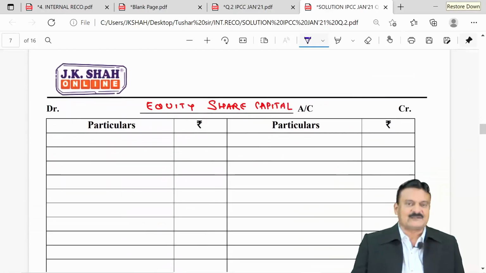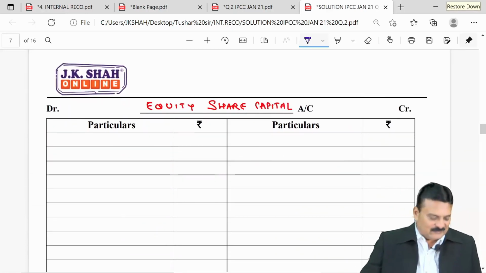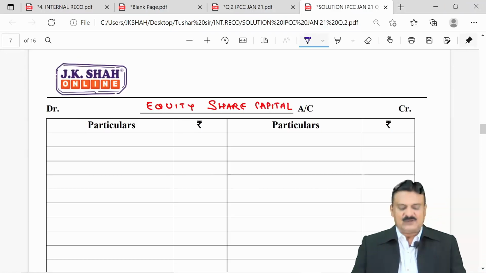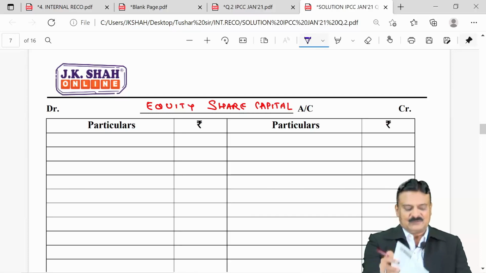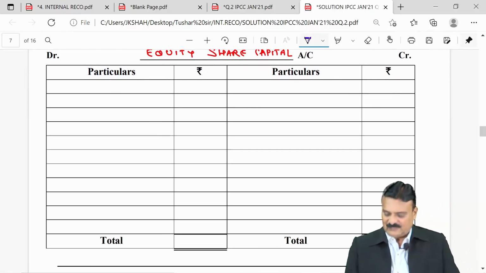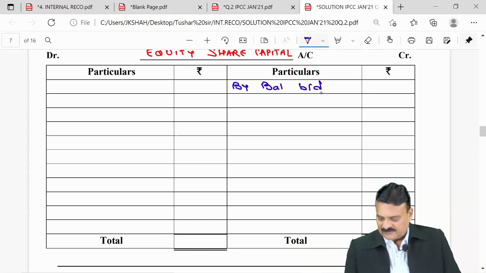Equity share capital: look into your question. 1,28,000 equity shares of 10 each, 7.50 paid up. So that equity share capital amount is already given in the question to you, 9,60,000 rupees. So that 9,60,000 will be equity share capital, a liability. So, credit balance, by balance brought down, 9,60,000.